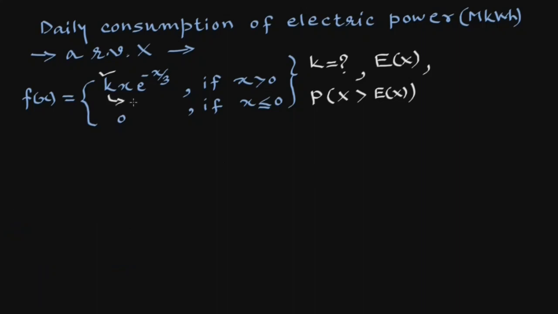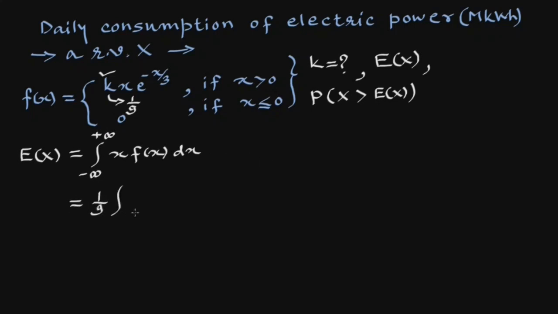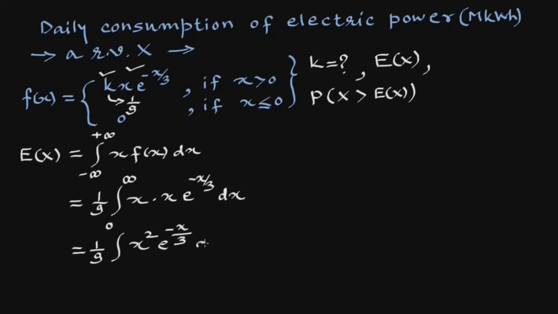Now this k is 1 upon 9. Let us find expectation E(x), which will be the integral of x f(x) dx from minus infinity to plus infinity, about which we have already discussed. That will be k, which is 1 upon 9, times the integral of x into this x e raised to minus x upon 3 dx from 0 to infinity, which is 1 upon 9 integral x square e raised to minus x upon 3 dx from 0 to infinity, which is 1 upon 9.